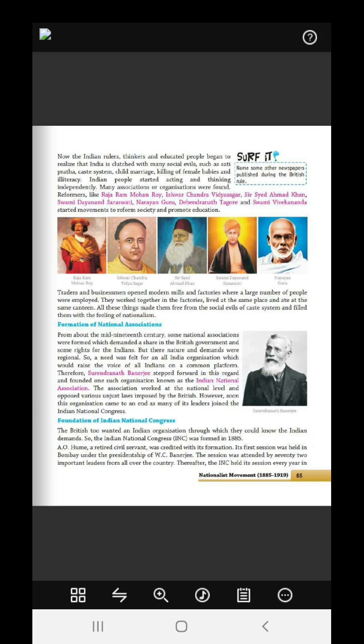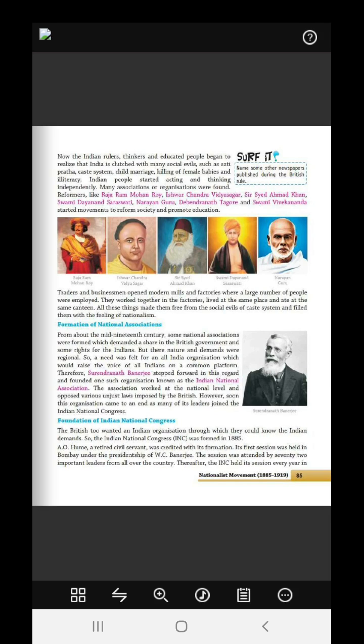Traders and businessmen opened modern mills and factories where a large number of people were employed. They worked together in these factories. Now they broke all the British rules that there should be no factories for Indians. They started the factories, worked together, lived at the same place, and ate at the same canteen. All these things made them free from social evils like the caste system and filled them with the feeling of nationalism.